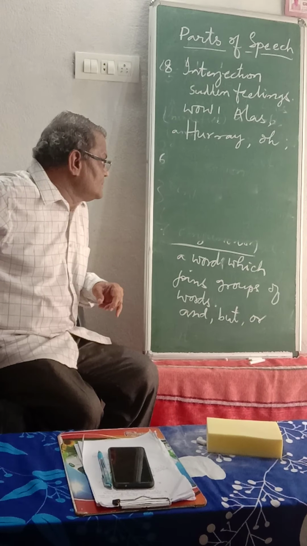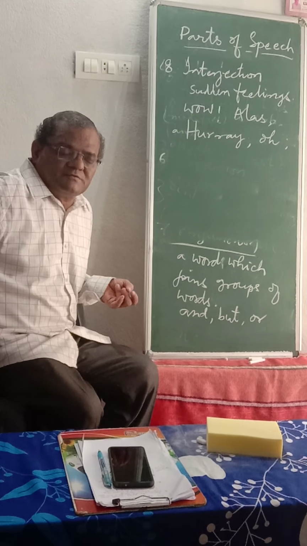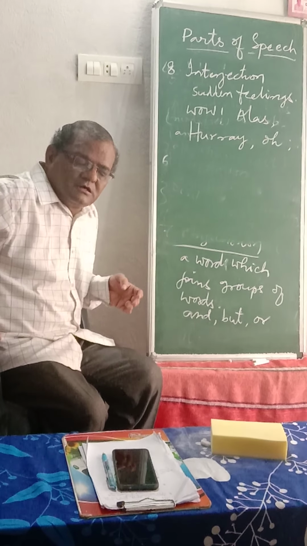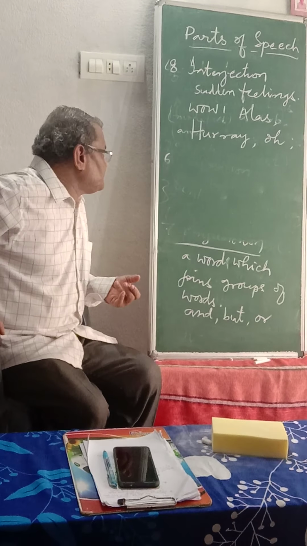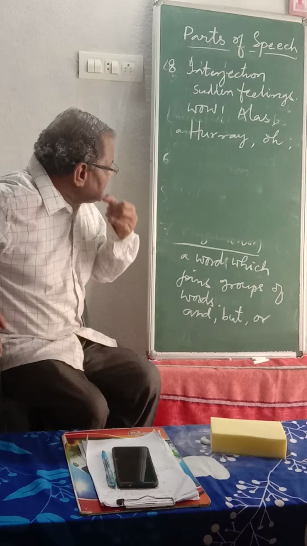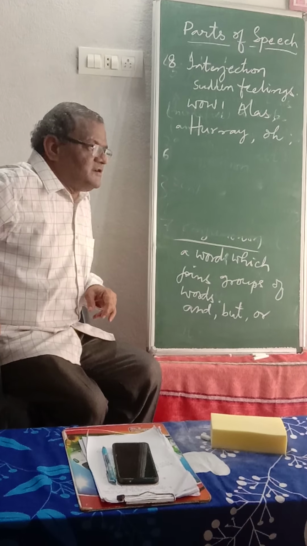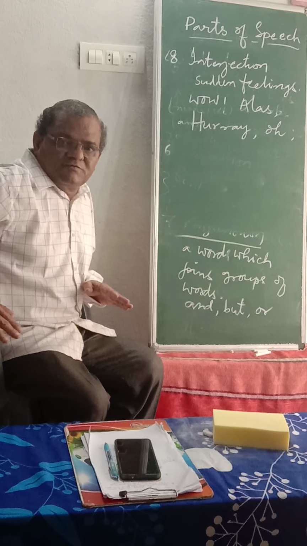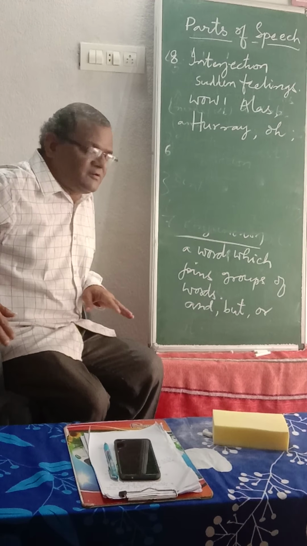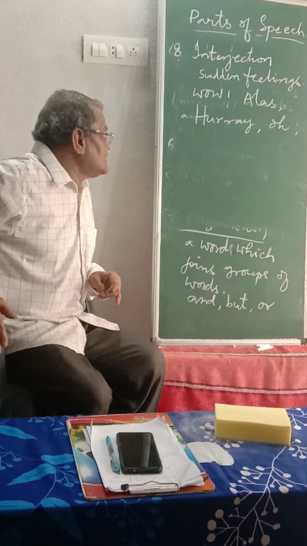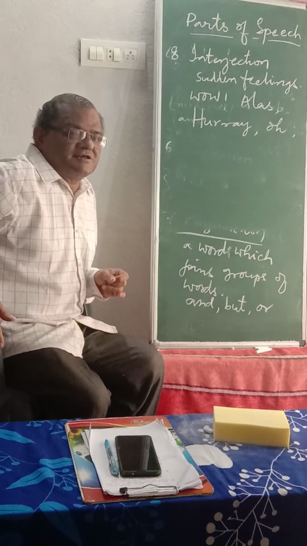The name itself says that it is used before a noun or pronoun or after a verb. And the next one is conjunction. Conjunction is a word which will be joining the parts of sentences or groups of words like but, and, or, etc. And the last one is interjection.